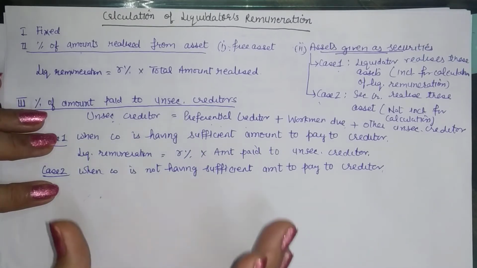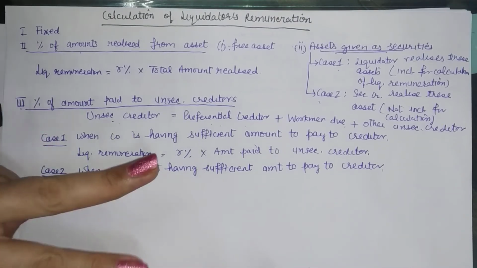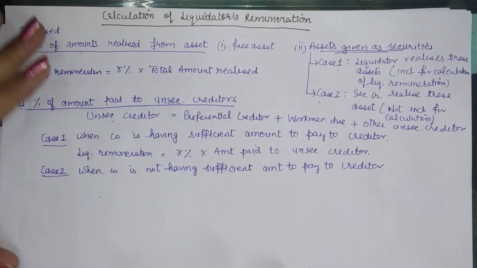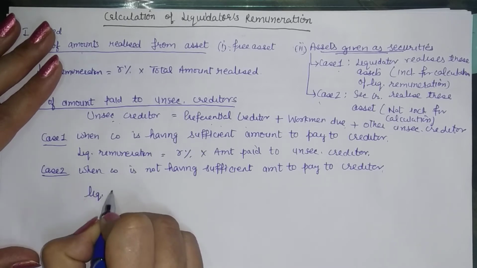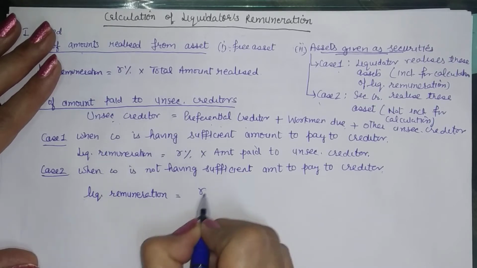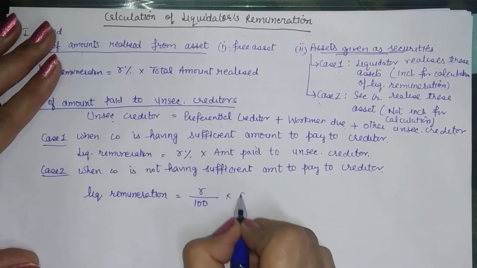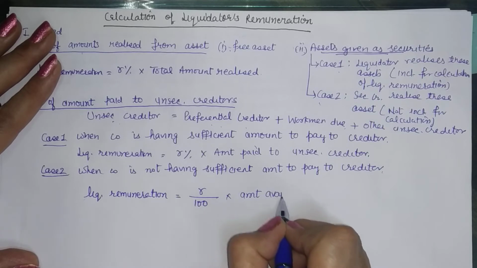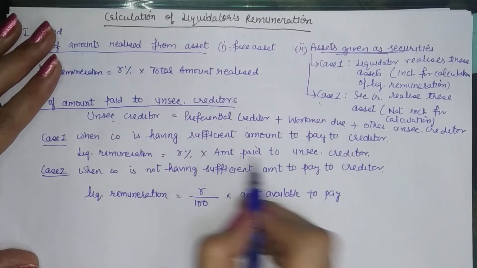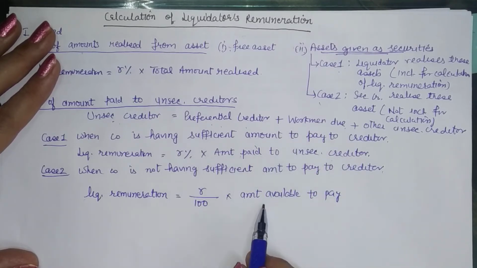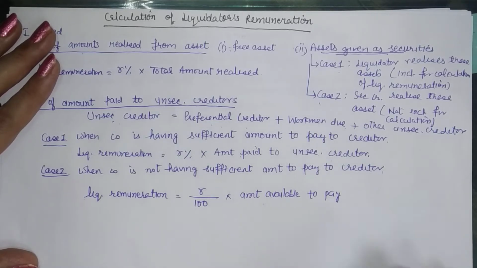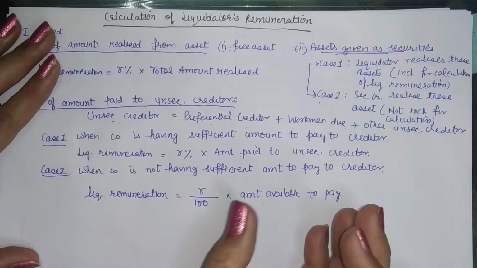So the available amount has two components. One, payment to the creditor. Two, the amount of liquidator's remuneration. So in this case, if we are to calculate liquidator's remuneration, then we cannot directly have R upon 100, R percentage of amount available, because now we do not have the payment for the creditors. What we have is the amount available to pay, and this amount includes payment to the creditor plus some component of commission, because we have just this amount.